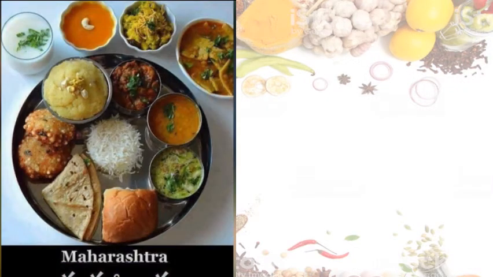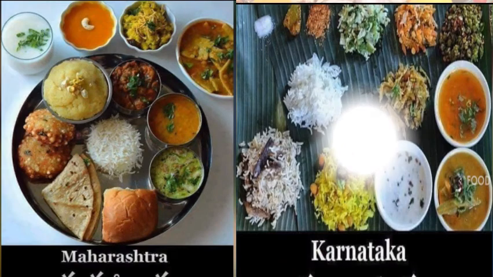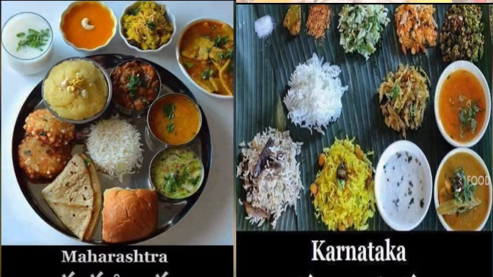This is of Maharashtra, our state. Here sweet is there, shira you can see, and sabudana vada is there, and different types of vegetables, rice, pav, roti, curd, right? We all have this. This is of Karnataka. Different types of rice we can see here, and vegetables also, curries, pickle and salads, isn't it?